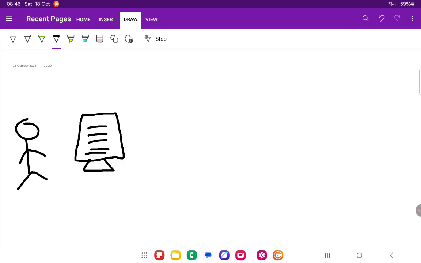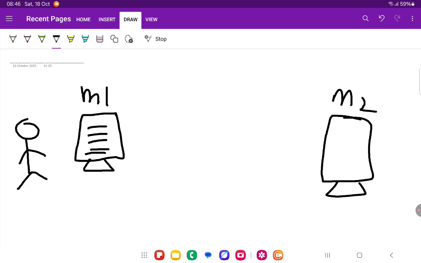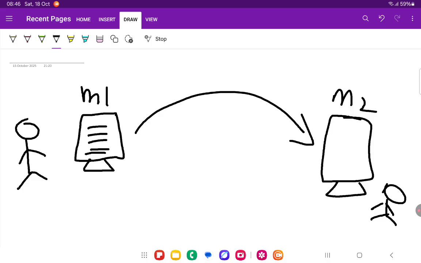Let's suppose that this is your machine one. Let me call it M1. And then there is your other machine somewhere, maybe at the workplace or at home. Or let's say the first one is the one in your school, and then you go home to your room, and you have your own machine. Let me call it M2. Now when you come here, you cannot access the state of the code. You have made changes on machine one, but when you get to machine two at home, you cannot have access to the state of the code at that time.